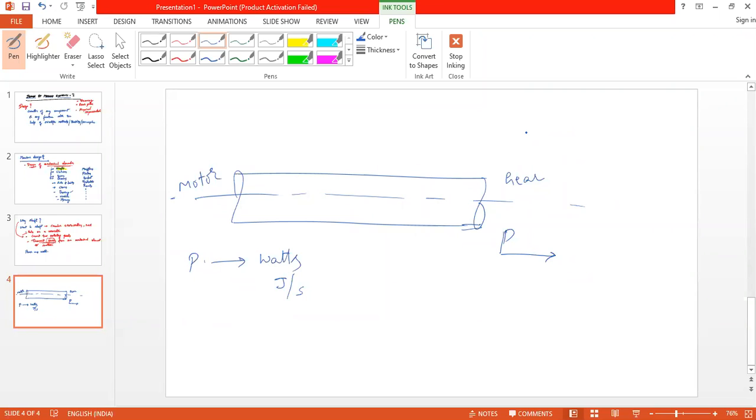See, power is rate of doing work, and work done is expressed as joules. So joules per second.